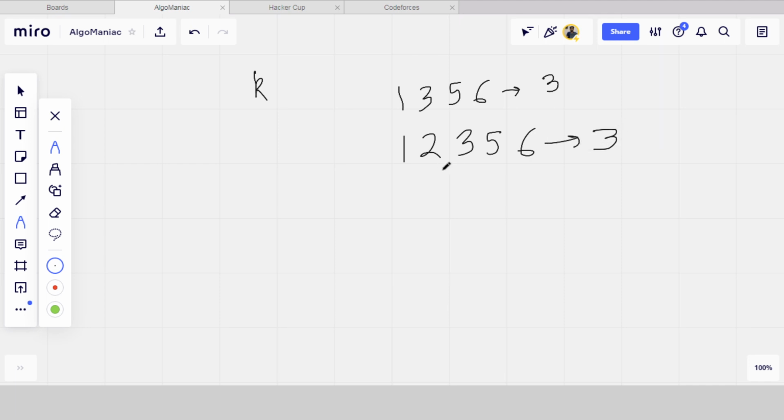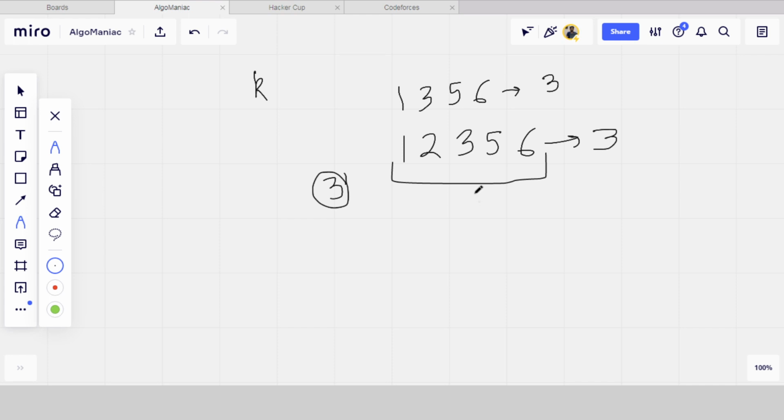So basically what you have to do is, for example, you have to find a subarray of length 3, meaning this is your array and the value of k is 3.